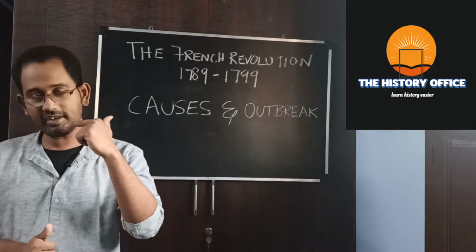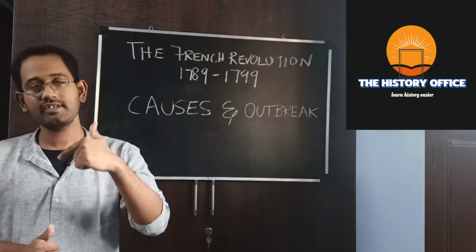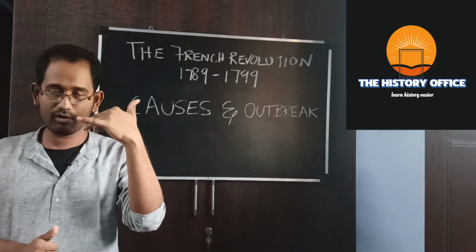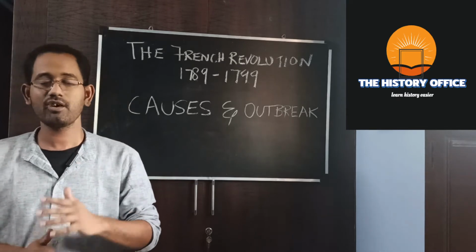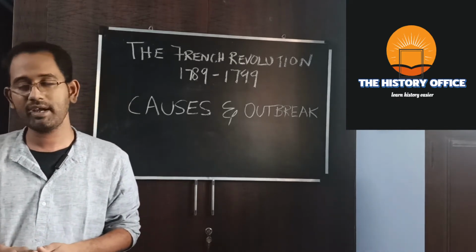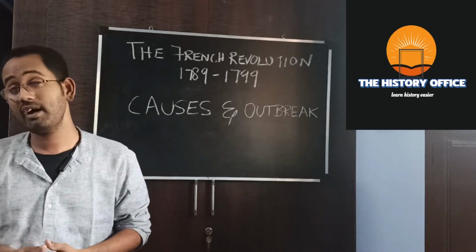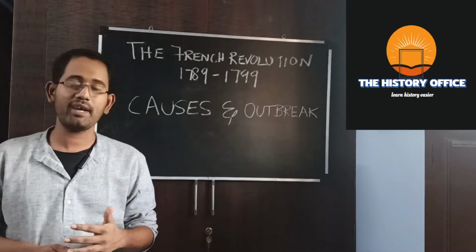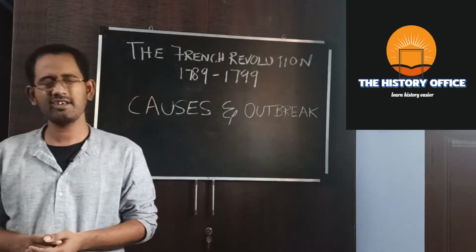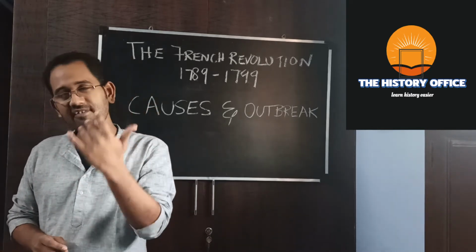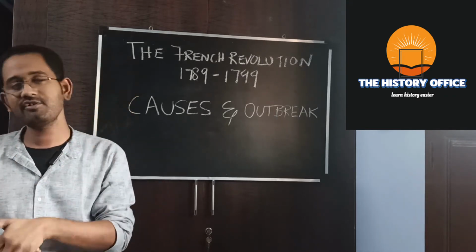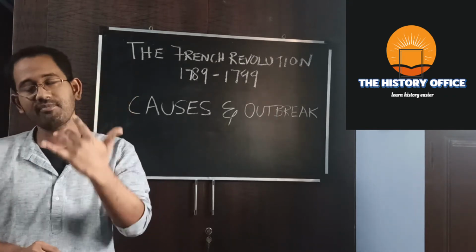The second estate was the nobility. The nobility were also divided into court nobles and provincial nobles. Court nobles dominated the court politics. They made the king deaf and dumb, and the court nobles also never paid any tax. The court nobles lived a lavish lifestyle, and they never gave any importance to the provincial nobles. So this made the provincial nobles very angry.